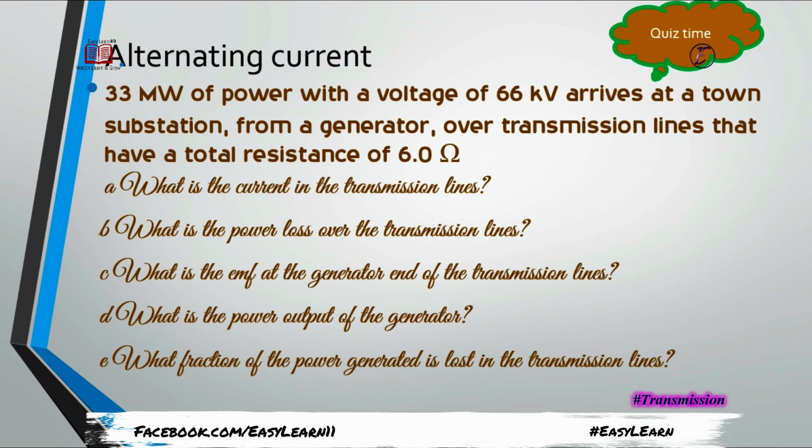So we are going to discuss further details in the coming episode, but before ending the discussion, there is a question which I am going to leave for you so that you can easily understand and enhance your knowledge. 33 megawatt of power with a voltage of 66 kilovolt arrives at a town substation from a generator over transmission lines that have a total resistance of 6 ohm. So this is 33 megawatt of power, and the voltage is given, that is 66 kV, arriving at a substation. The total resistance of the line is also given. What is the current in the transmission line?